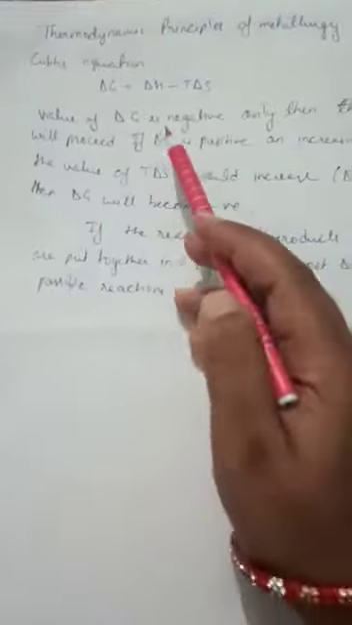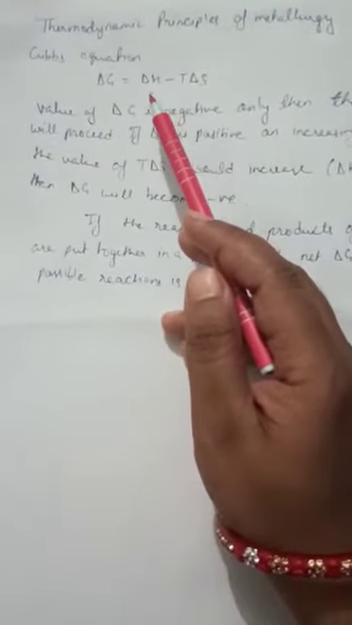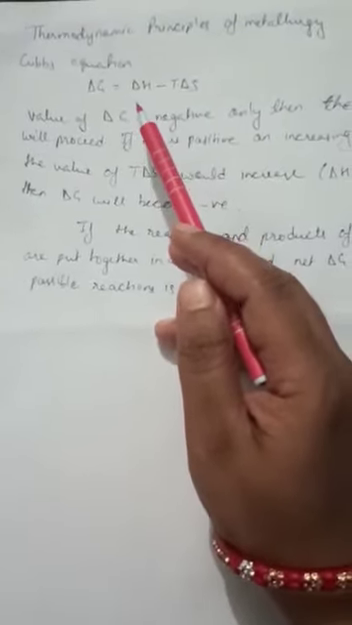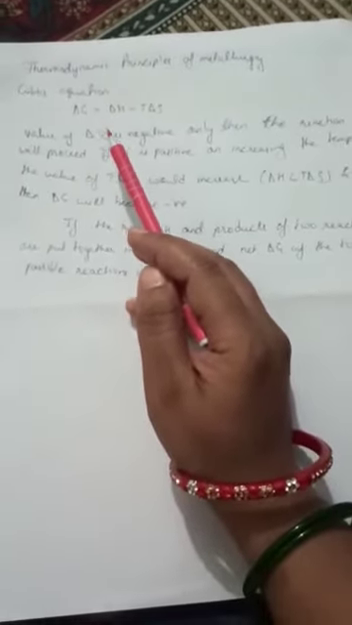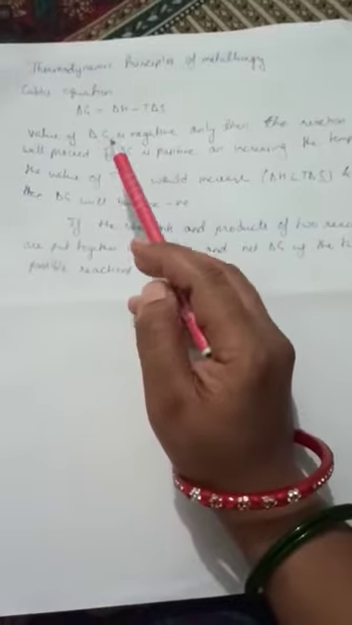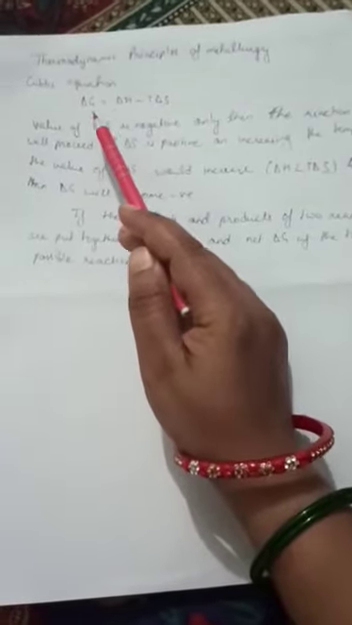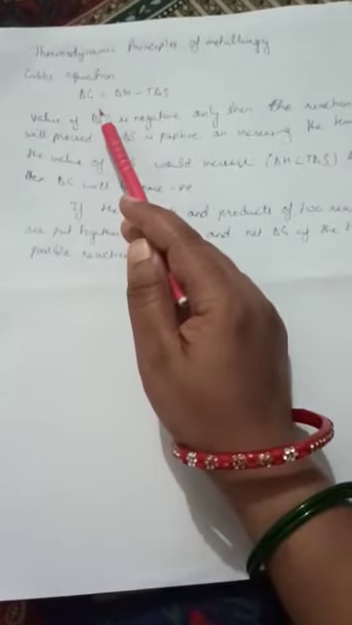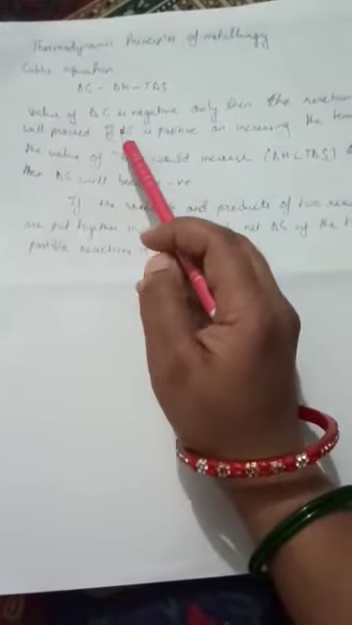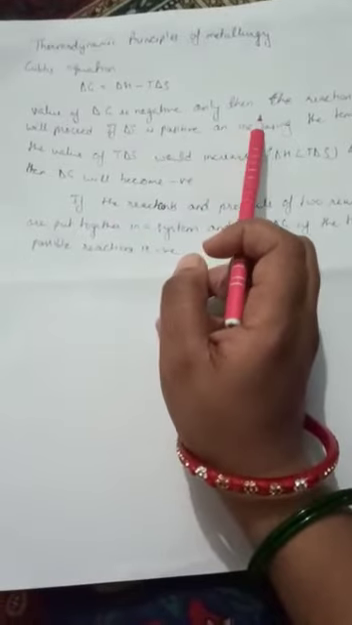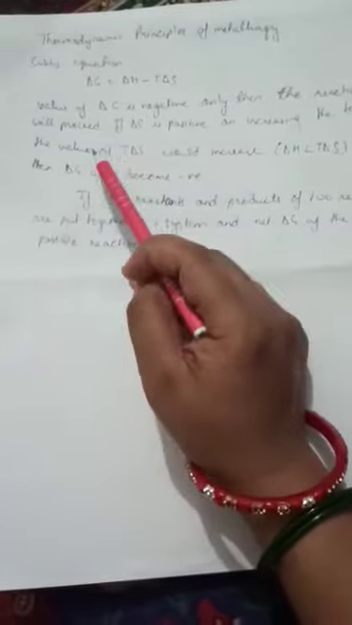You have studied this in your earlier class also, that for any reaction to be feasible, we mean that if we say that this reaction is possible or not. For making any reaction possible, the value of delta G should always be negative. That is what is written here. Only when the value of delta G is negative will the reaction proceed.